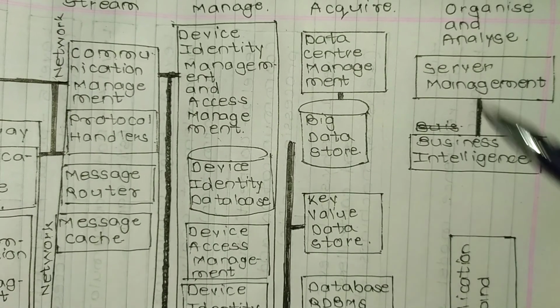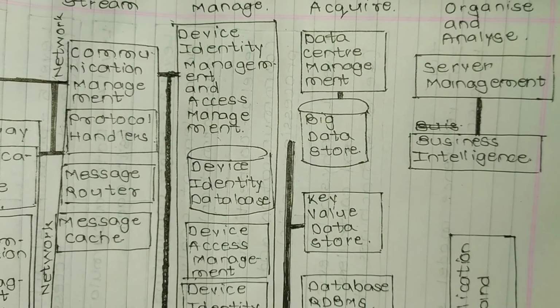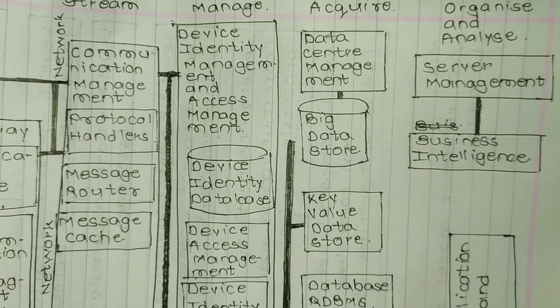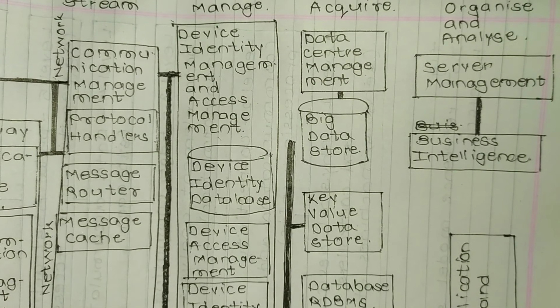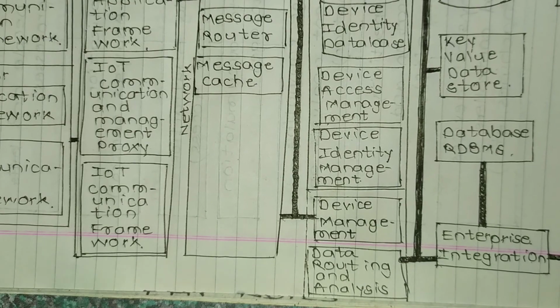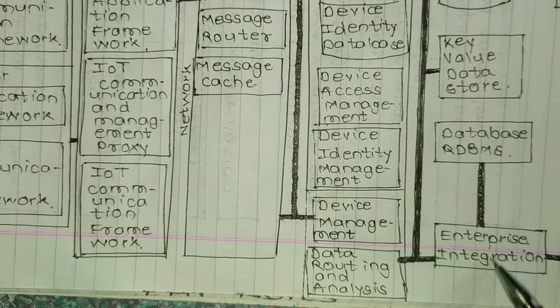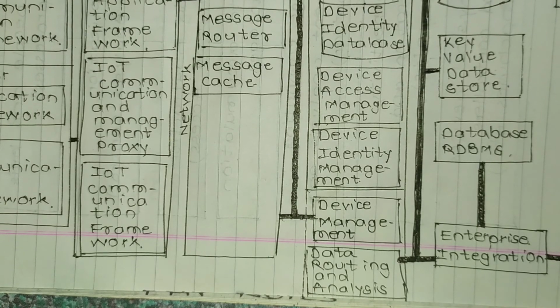Now this is acquire section. In acquire section there are the following blocks. First is data center management, then there is a big data store, then key value data store. So these are blocks in acquire section. Acquire section also has database RDBMS, then enterprise integration. So these are blocks in acquire section.